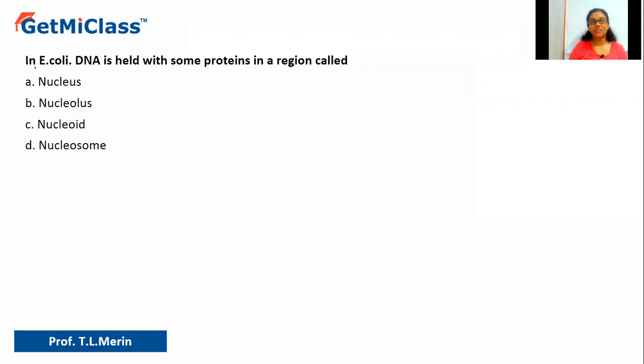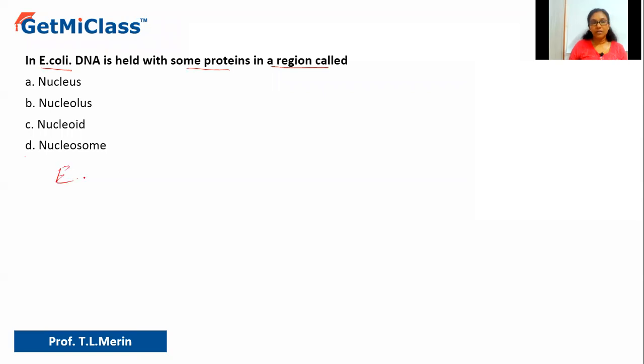So let's solve this question here. It says in E. coli, DNA is held with some proteins in a region called: option A, nucleus; option B, nucleolus; option C, nucleoid; option D, nucleosome. So let us understand the question. It says in E. coli, DNA is held with some proteins in a region called. Okay, so what is that region where the DNA is held together?